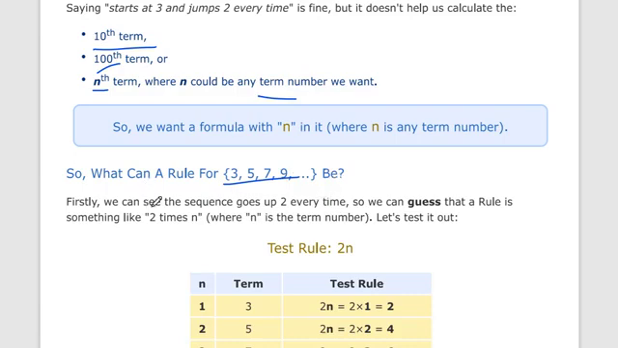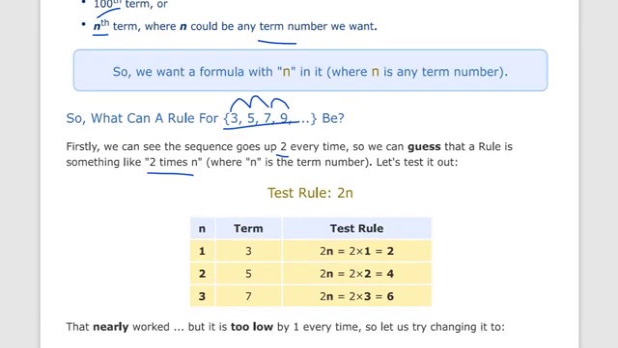You can see that the sequence goes up 2 every time. Add 2: 3 plus 2 is 5, 5 plus 2 is 7, 7 plus 2 is 9. So we can guess that the rule is something like 2 times n, where n is the term number. Let's first of all test it. If n is equal to 1, what is the 2n value? It is 2.